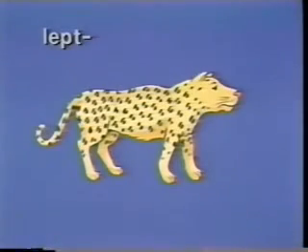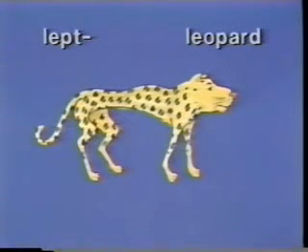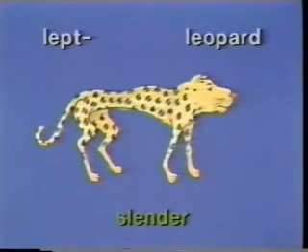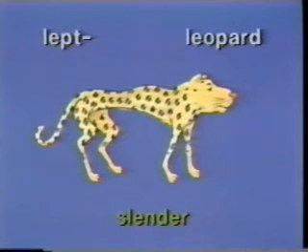Next, leapt. Leapt could suggest leopard. Leapt, leopard. Leapt means slender. So as you look at the leopard, all of a sudden it is very slender. How could you forget seeing a leopard this slender? Leapt, leopard, slender. 2 times. Leapt, leopard, slender.